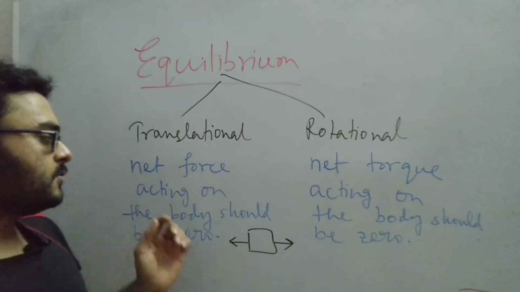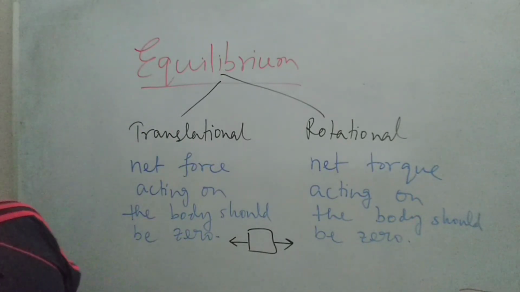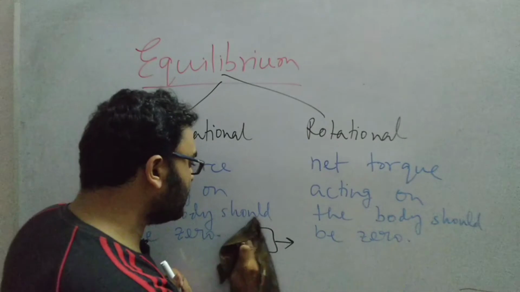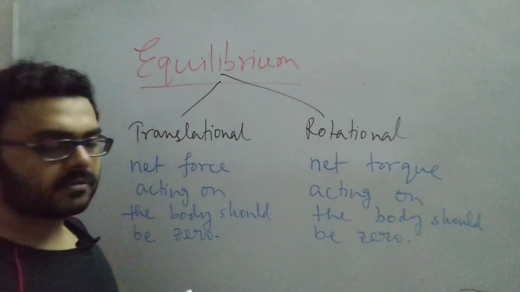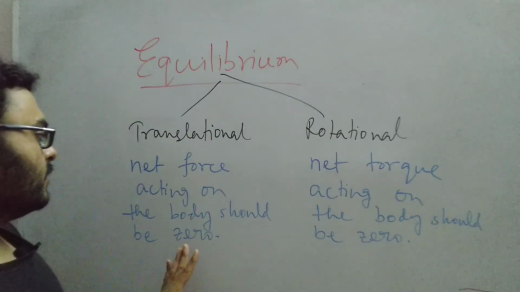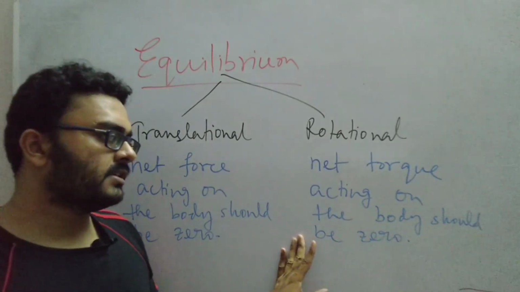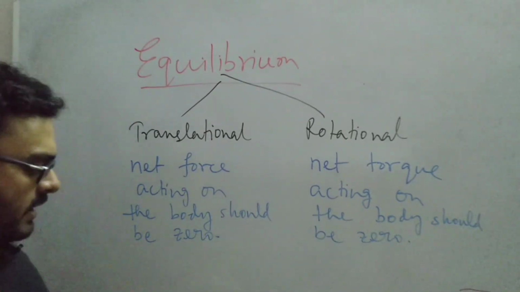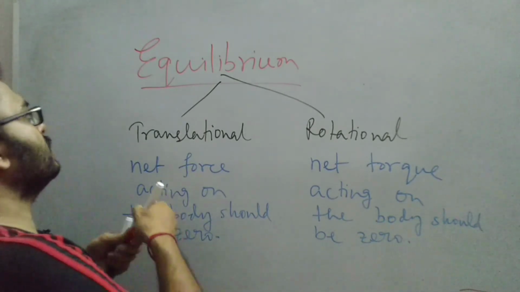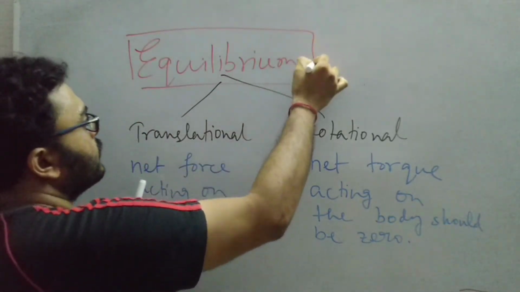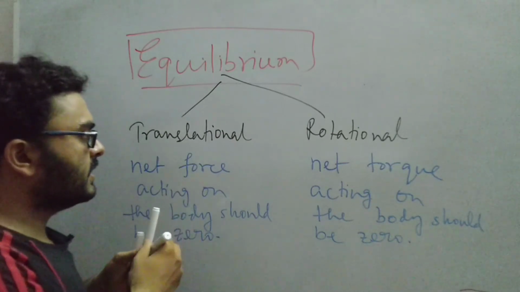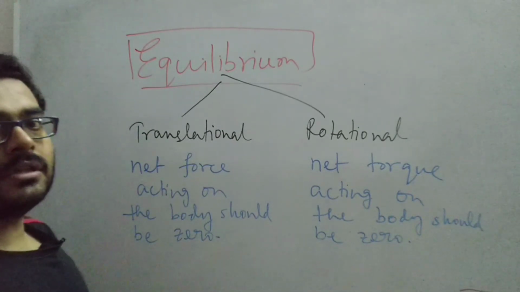Now combining these two effects, a body is said to be in total equilibrium when, first of all, the net force acting on the body is 0 as well as the net torque acting on the body is 0. So for total equilibrium, both the force and the torque need to be 0.